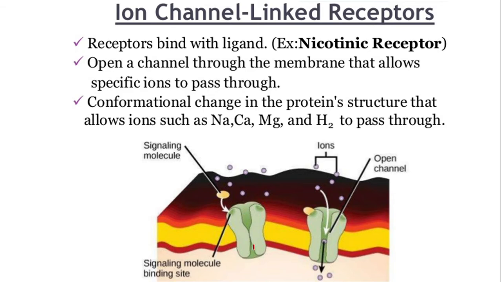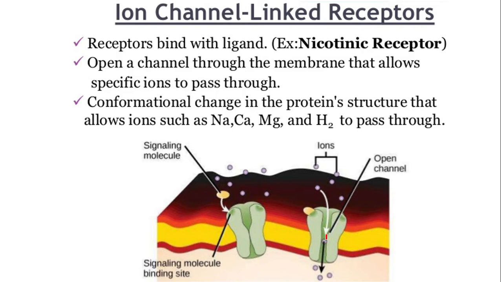But when the signaling molecule is bound to the receptor, the conformation of the receptor changes such that a channel is now opened. What's the purpose of this channel? You see, different ions are there on one side of this receptor.